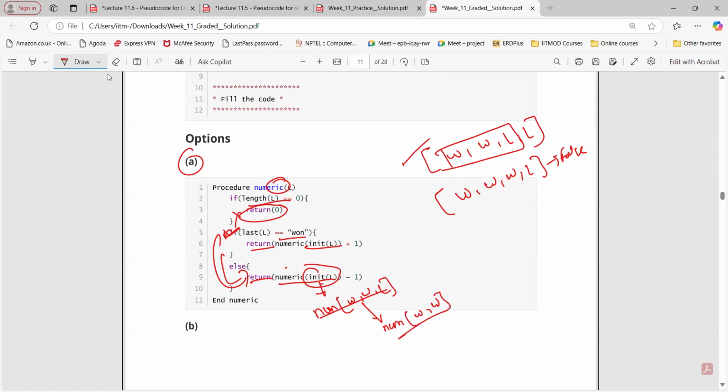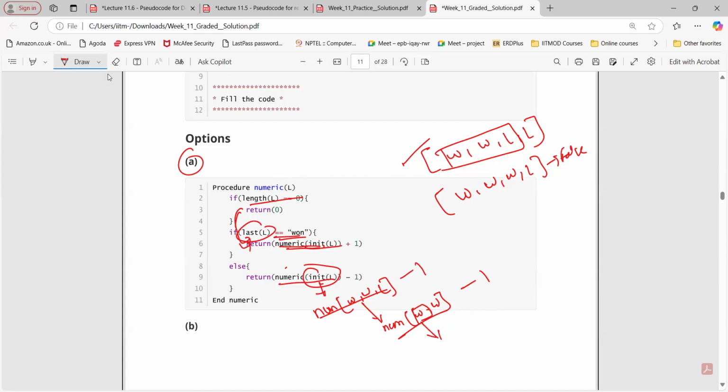Now at this case, what is the output? It is not equal to 0. Last of L is 1. Yes, that is correct. Then we are going to return numeric of init. What is init? The first element. So that will be this one. Okay, minus 1. So it should be a minus 1 here.